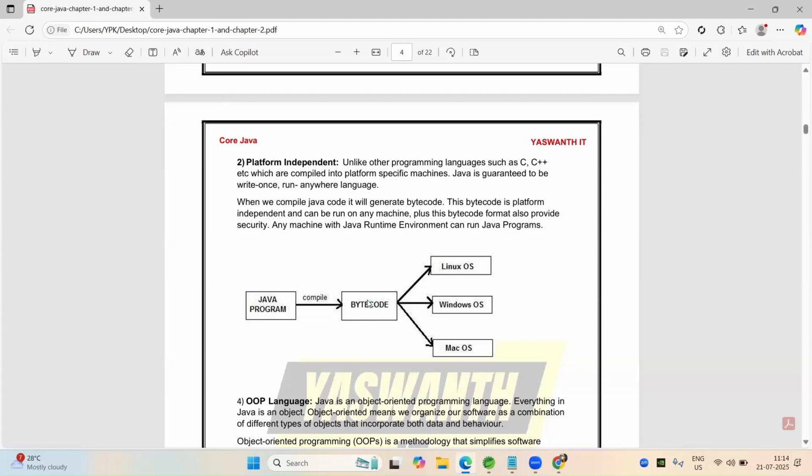So our local system contains JRE, Java Runtime Environment, then only we can run our bytecode in any OS. Based on different OS, our Java Runtime Environment will differ. So based on JRE, we can run our bytecode. So that's why it is platform independent.